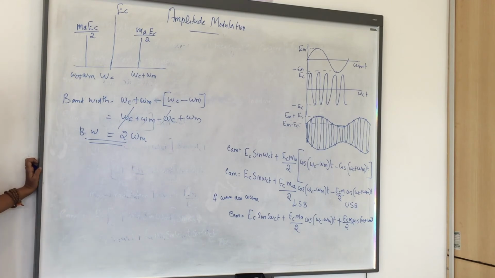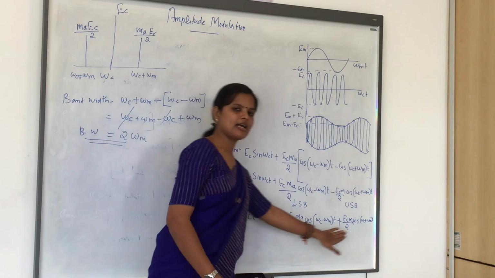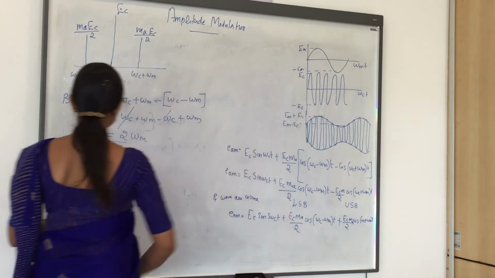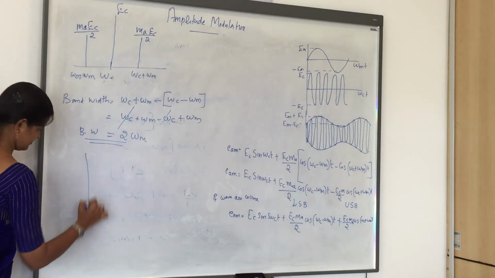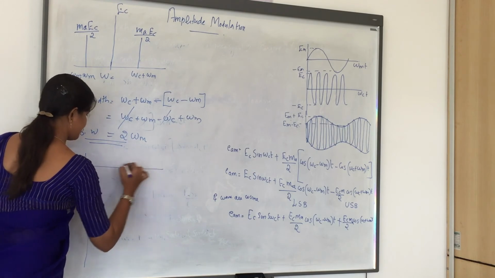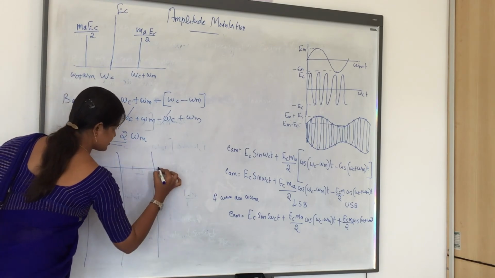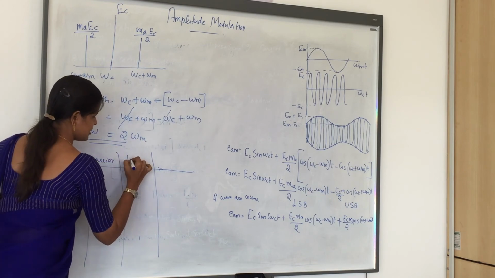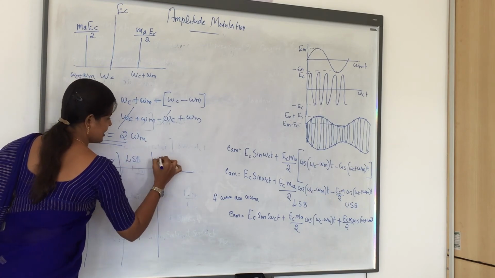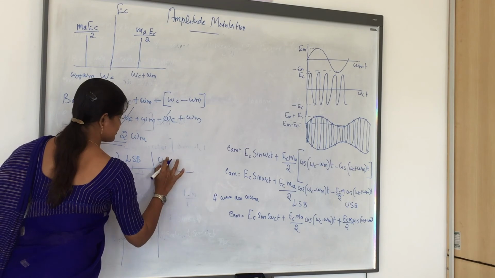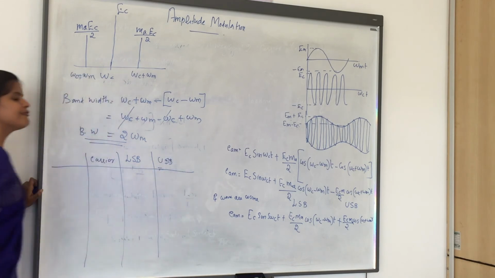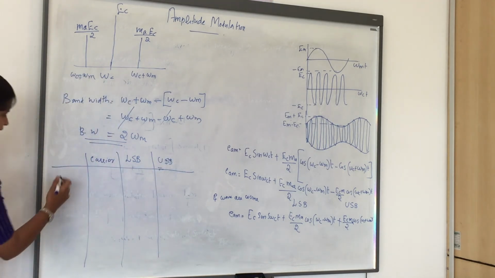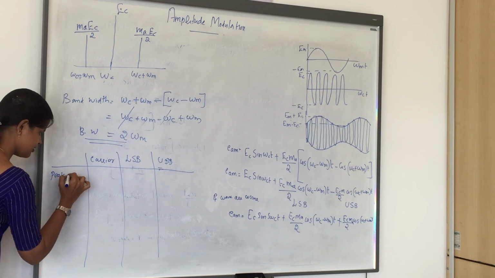Now we will compare some parameters of these three components. One is the carrier wave, another one is the lower sideband, another one is the upper sideband. The first parameter I am going to compare is the peak value of voltage.